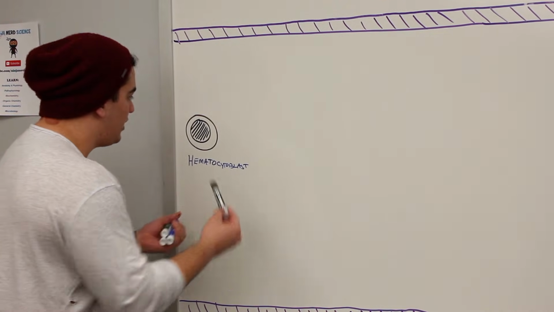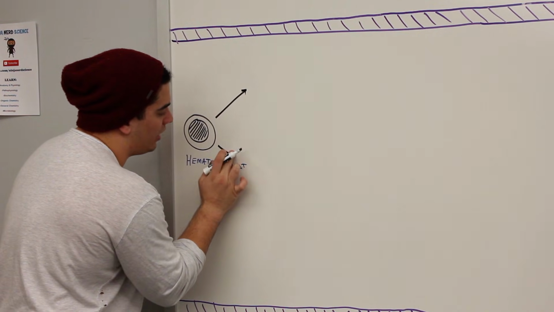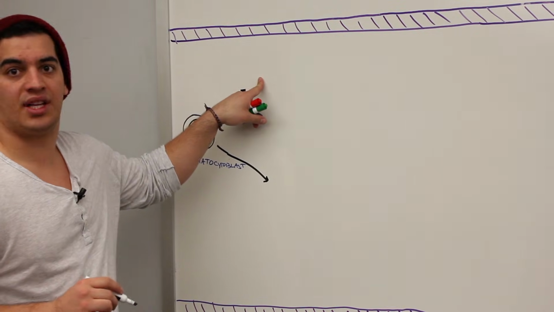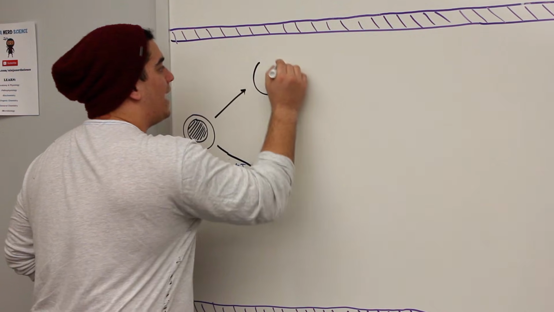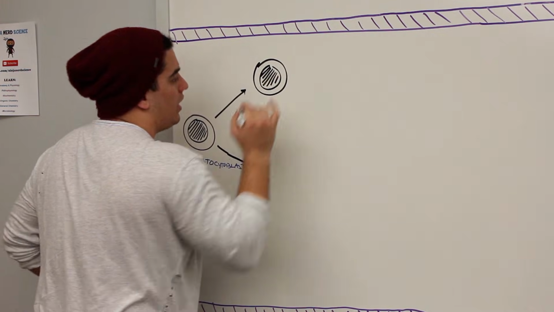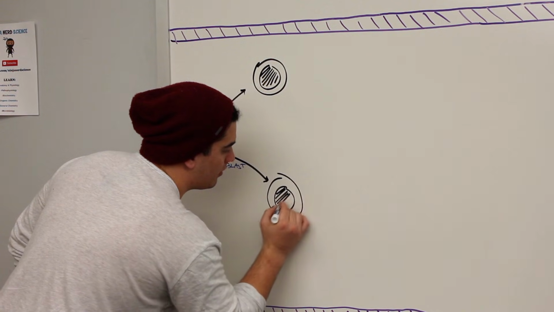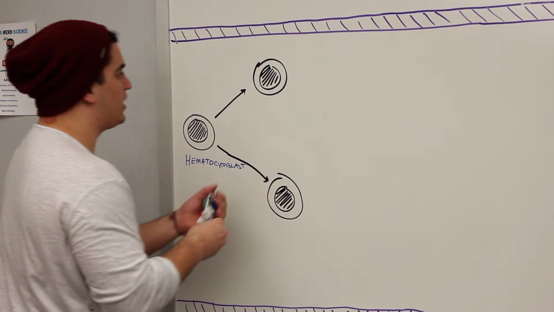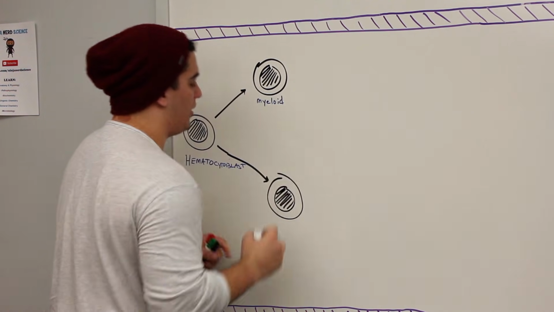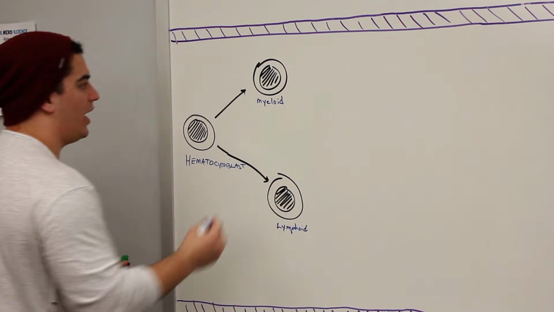This hemocytoblast is constantly dividing, and it's dividing into two different cell lineages. Look at this. One of the cell lineages it's going to form is called a myeloid stem cell. The other one it's going to form is called a lymphoid stem cell. So two different types here. This one right here is the myeloid, and this one down here is going to be the lymphoid stem cell. So these are stem cells.